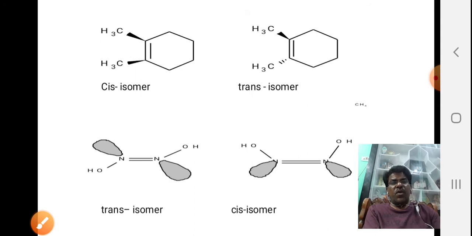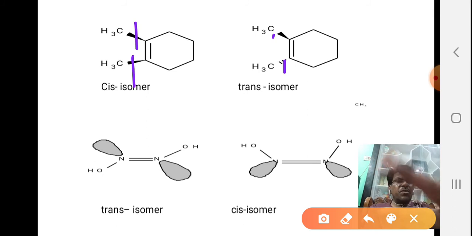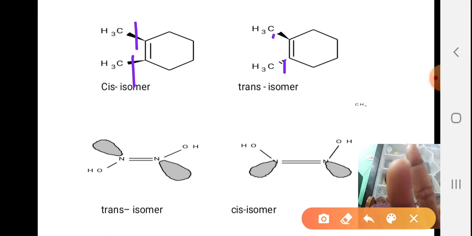Because these groups are pointing forward toward us, on our side. But in this case they are opposite to each other. In the cis case it is the same side. Hence these are called the trans isomer.